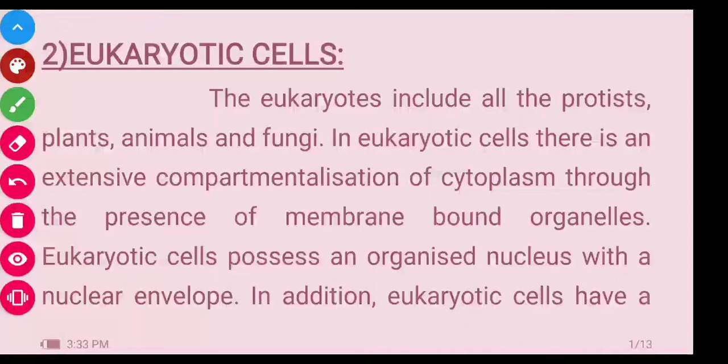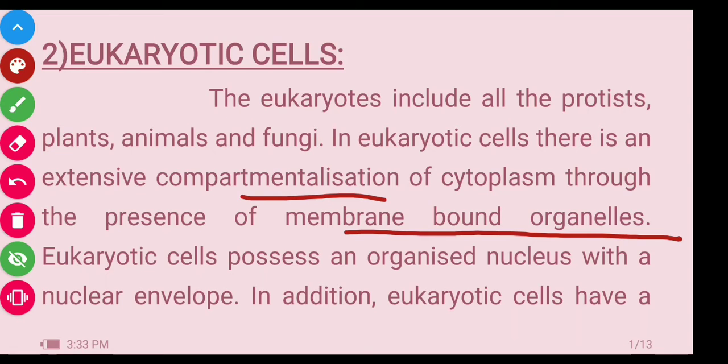So, the eukaryotic cell includes all protists, plants, animals and fungi. These protists, plants, animals and fungi are the examples of eukaryotes. In eukaryotes, the cell has an extensive compartmentalization of the cytoplasm through the presence of membrane-bound organelles. Membrane-bound organelles are present in the cytoplasm, which consists of the compartmentalization of the cytoplasm.